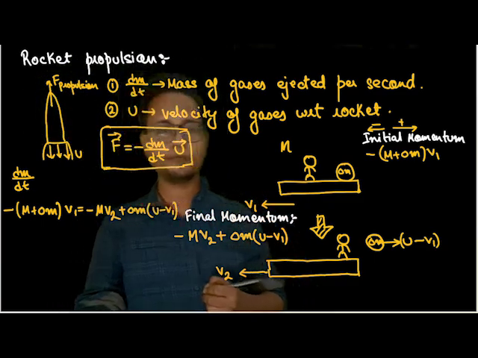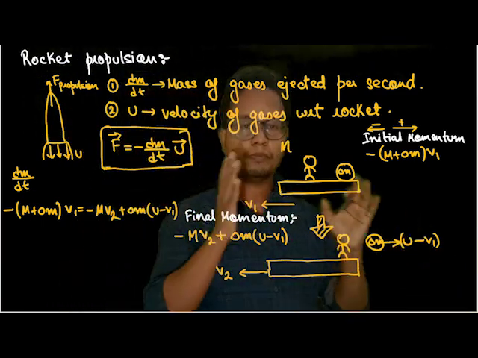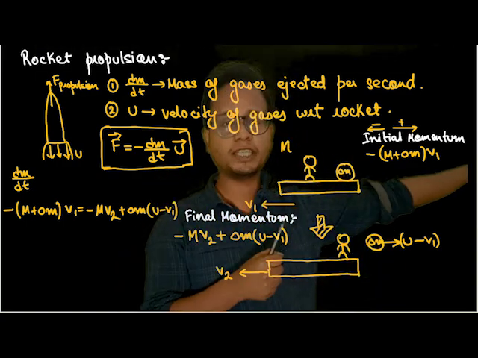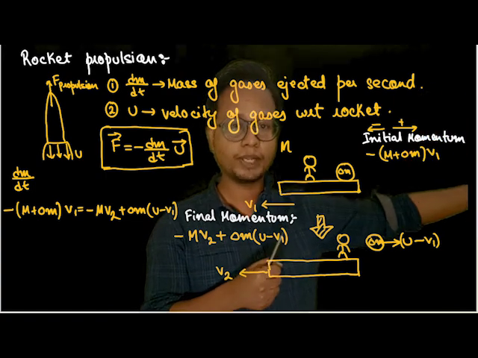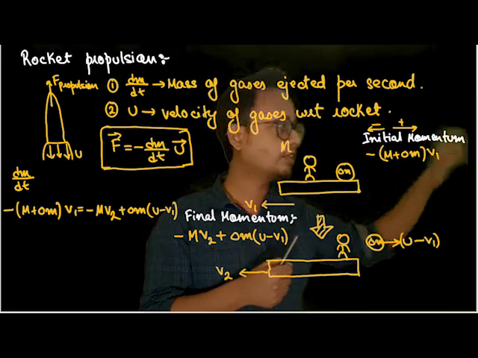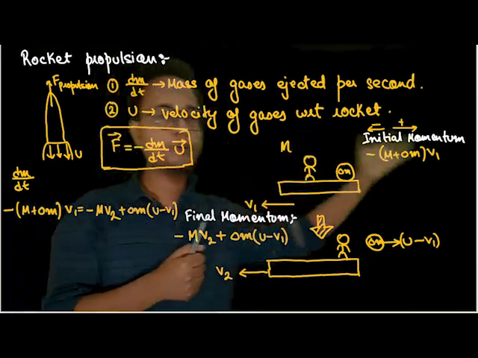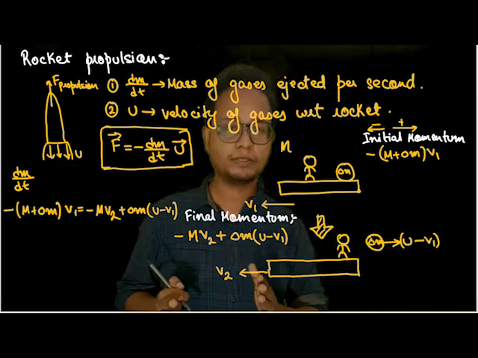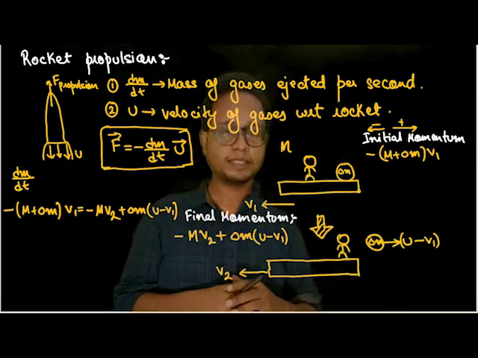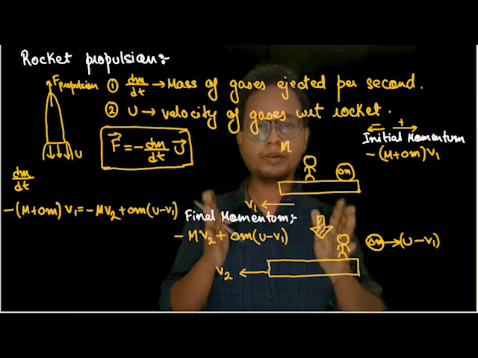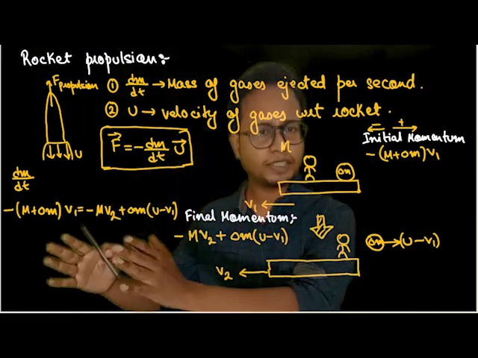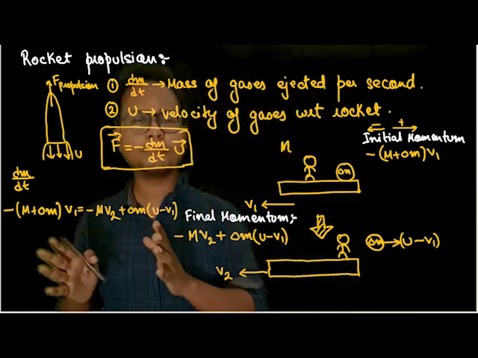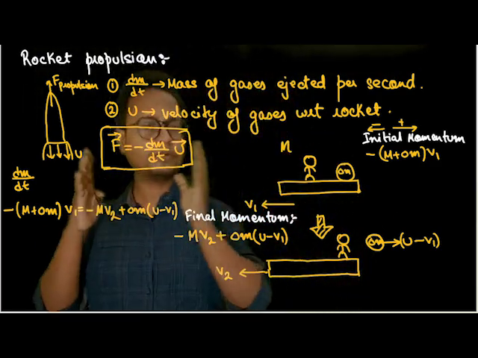This much is done. What I did here, listen to me again. The entire system, mass plus stone, was moving with velocity v1. The person picked up the stone and threw it with some velocity u. That velocity u is with respect to him. With respect to someone on the ground, what will happen? The velocity is u minus the initial velocity, or u minus v1, that is, u minus the velocity of the vehicle, isn't it? So as soon as I converted the velocity to the ground frame of reference, I can apply conservation of momentum, isn't it? So whenever you're applying conservation of momentum, or conservation of center of mass, or displacement of center of mass, always convert everything to the same frame of reference. Either the ground frame of reference or the frame of reference of the slab. It's better if you convert it to the ground frame of reference.